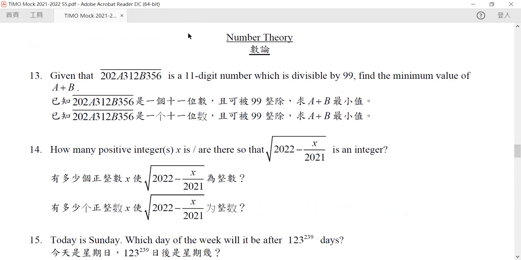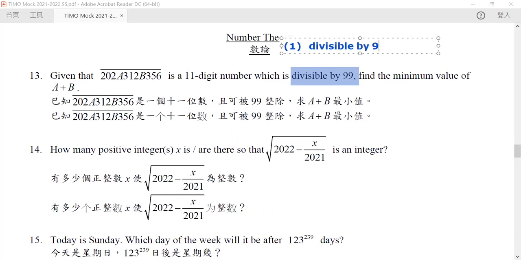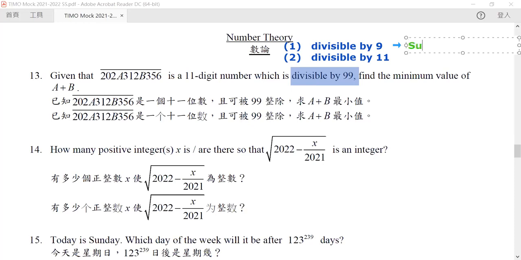Now let's go to number theory. Given that this number is divisible by 99. Now, remember that divisible by 99 means two things. One is that it is divisible by 9. Again, we have some rules to figure out whether it's divisible by 9. And the second one is divisible by 11. So we also have some rules to figure out whether it's divisible by 11. So first thing first, the rule that we would like to use is the sum of digits, right?